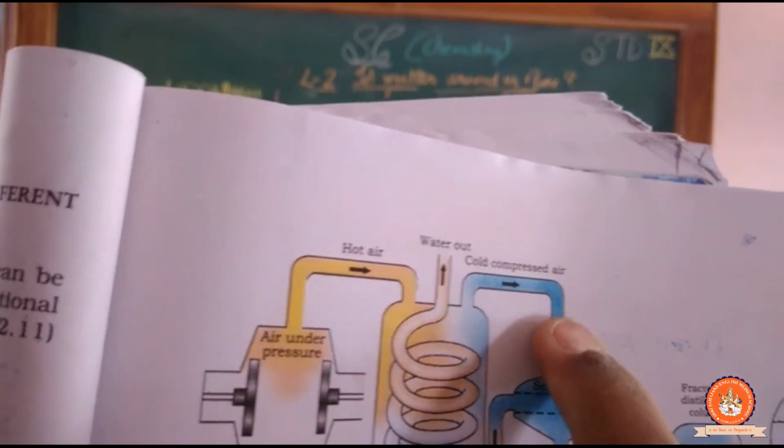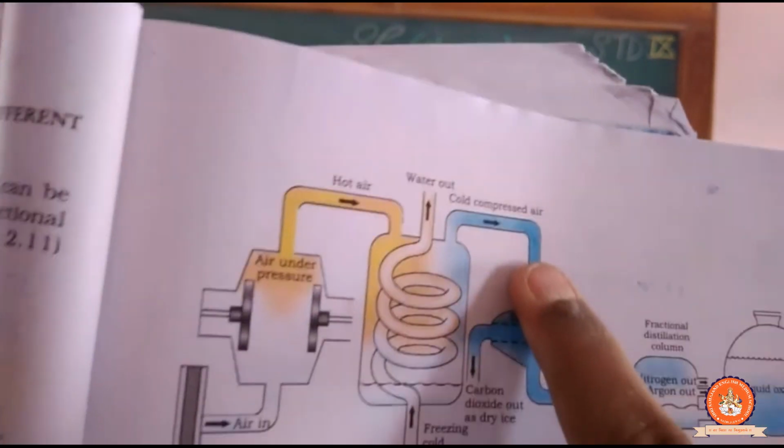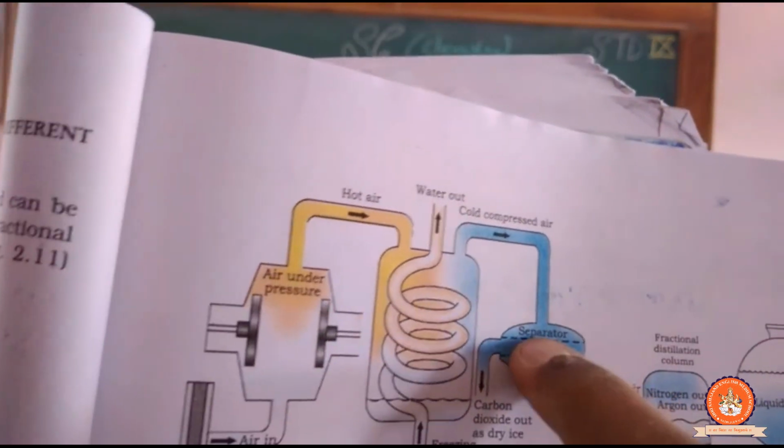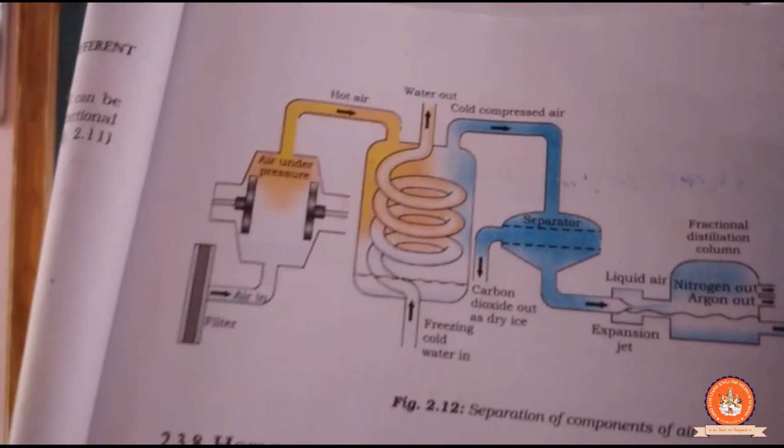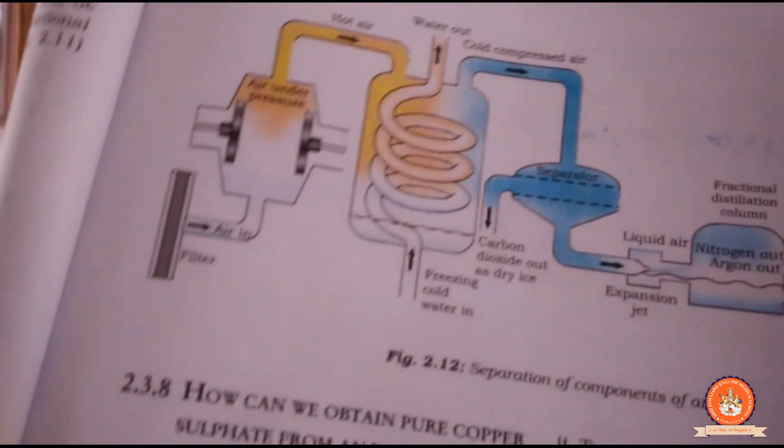So in the air there is a presence of carbon dioxide. So carbon dioxide is converted into the dry ice. We know very well that carbon dioxide in the solid form is converted into the dry ice.